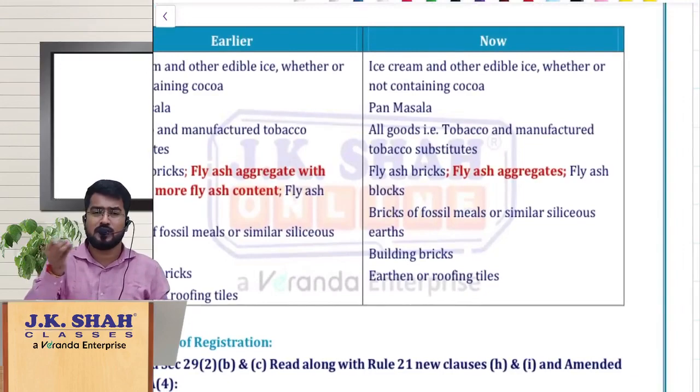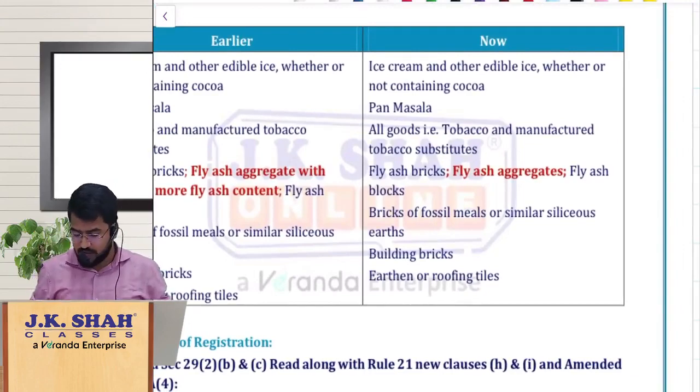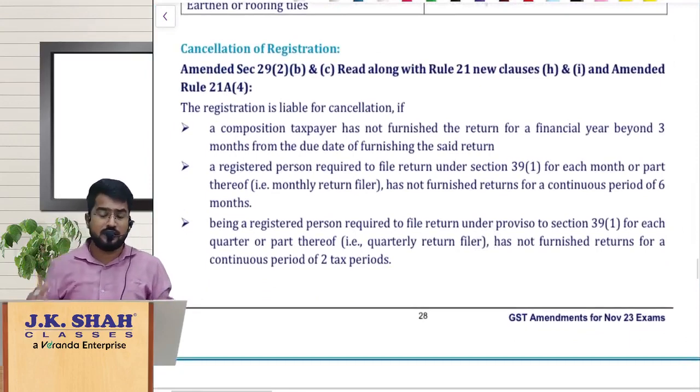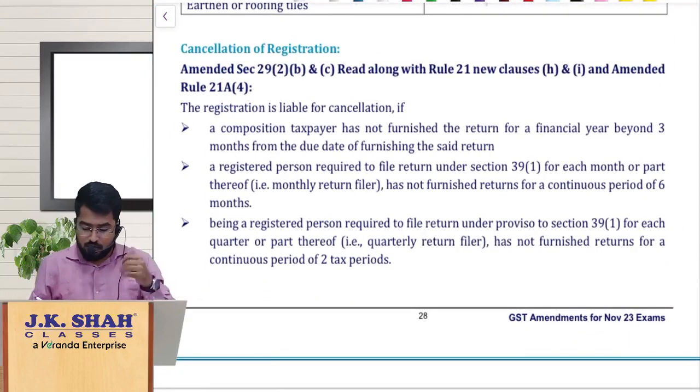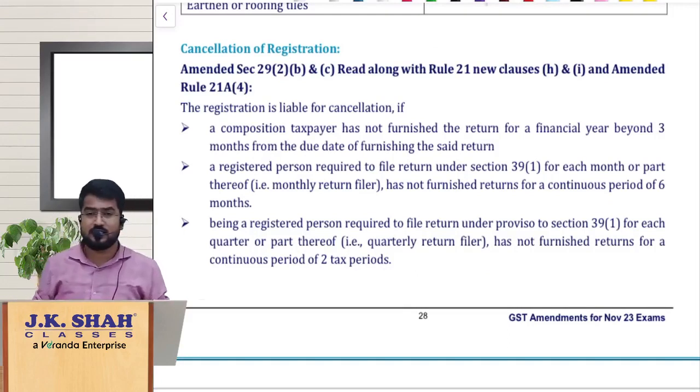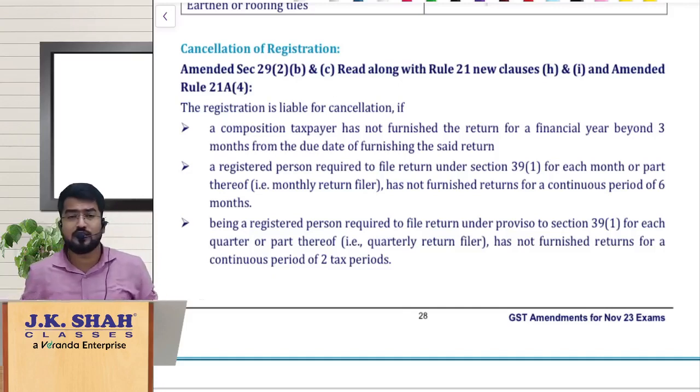And here the amendment is regarding fly ash aggregate. They have removed that 90% or more. Apart from that, nothing. Let us move on to something very interesting here in registration regarding cancellation of registration. See, you might have seen this suo motu cancellation by proper officer. In that, based on various wrong acts done by you or non-compliances, the proper officer can cancel your registration.